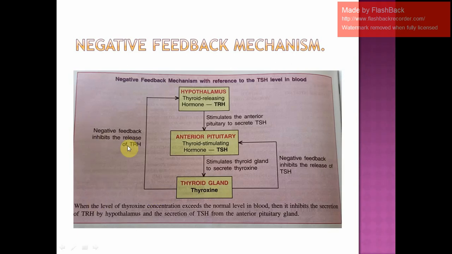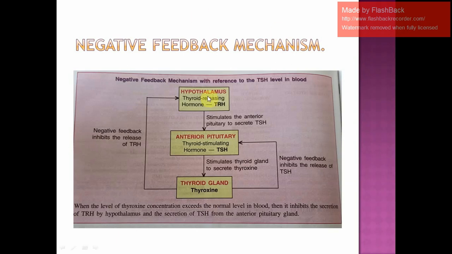So once again we do that. How are we going to check or understand the negative feedback mechanism? We have a region in our brain, we all know, that is our hypothalamus, and this hypothalamus produces a hormone called thyroid releasing hormone. Whenever the body requires something, the brain is the main organ, yes or no, that sends messages that now the body requires this and that, so it coordinates. So you know that nervous control and you have a chemical coordination.